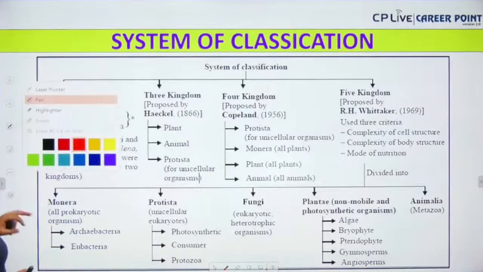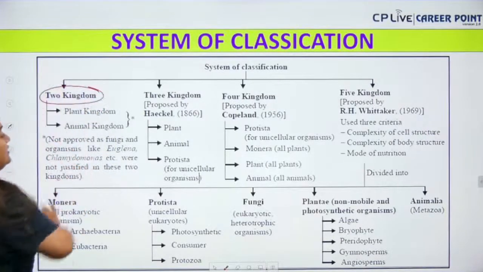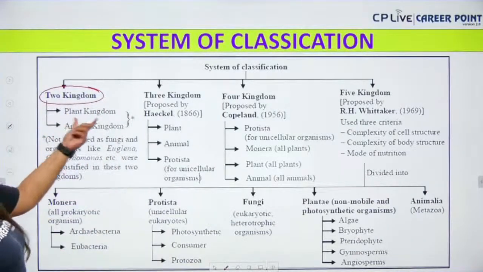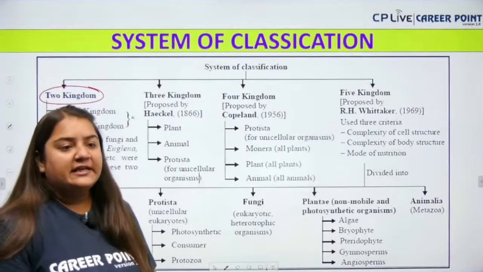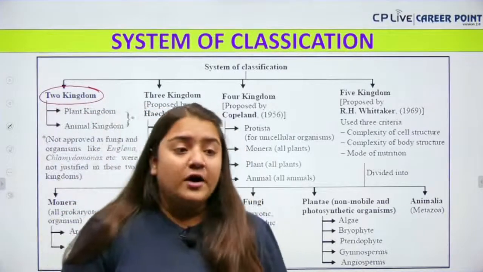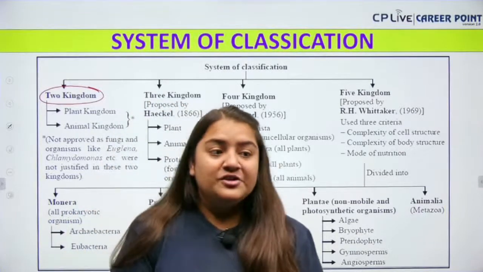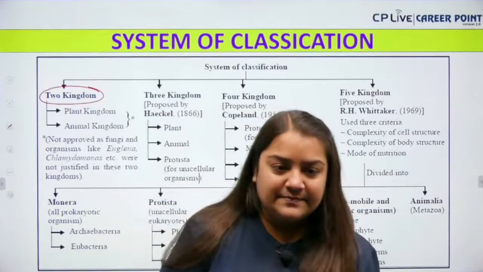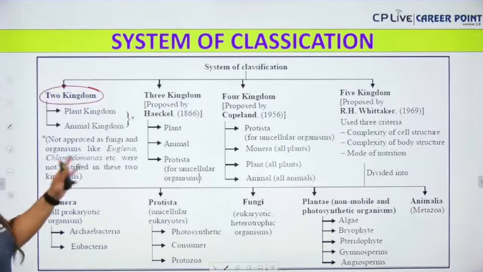The first one the flowchart is saying is your 2 kingdom classification. The 2 kingdom classification included the kingdom plantae and kingdom animalia, and of course it was given by Linnaeus. Don't forget the very important scientist of biology, that is Linnaeus. Clear everyone? So now it was not approved.